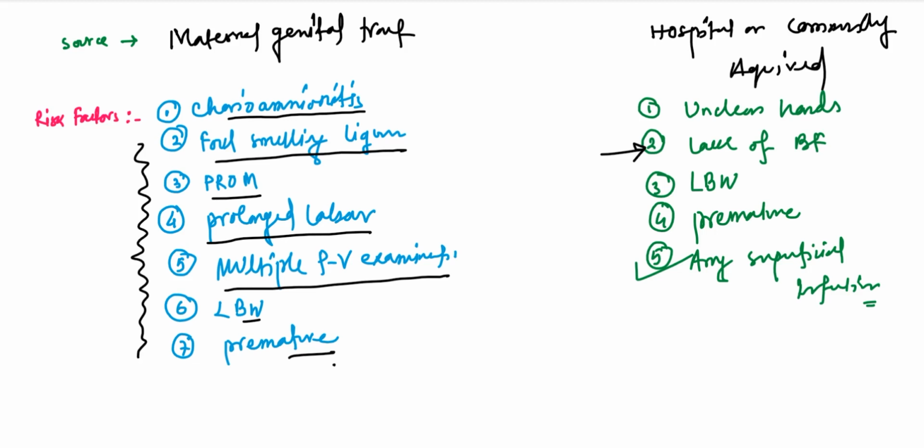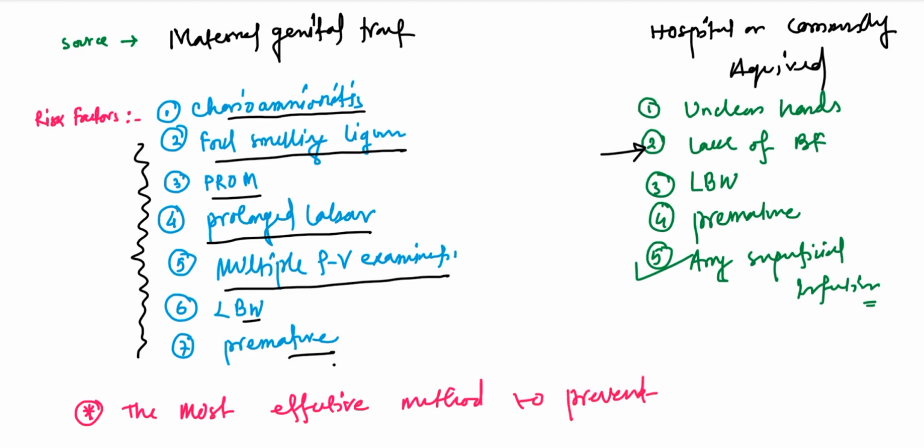Now, what is the most effective method to prevent neonatal sepsis? Any guesses? Yes, it is hand washing. Proper hand washing. Okay, so the most effective method that can prevent neonatal sepsis is hand washing.